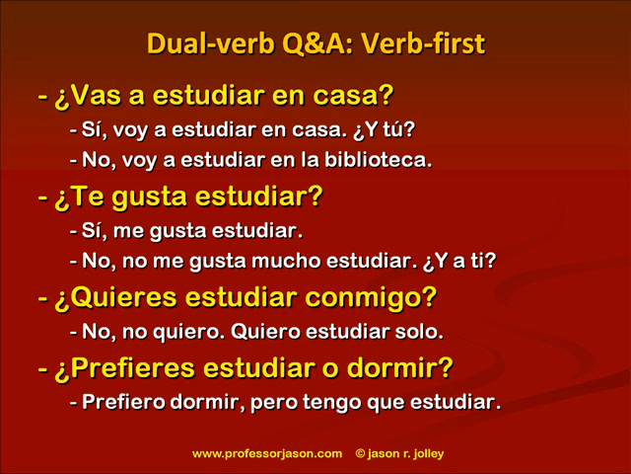And the way I've organized these illustrations or examples is on the basis that we saw in the previous section: verb first, interrogative first examples, and then finally qué hacer question examples. So these are verb first examples. ¿Vas a estudiar en casa? Only we're using dual verb constructions. Sí, voy a estudiar en casa. So even though it's a dual verb construction, it's still a verb first type of question, which means it's a yes or no question or an alternative question.